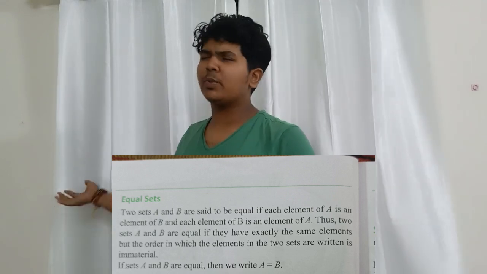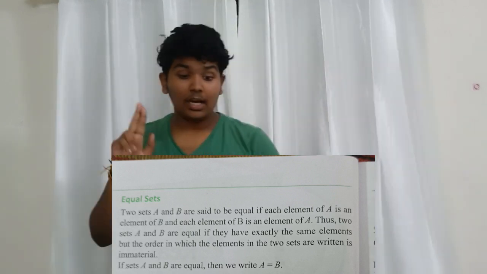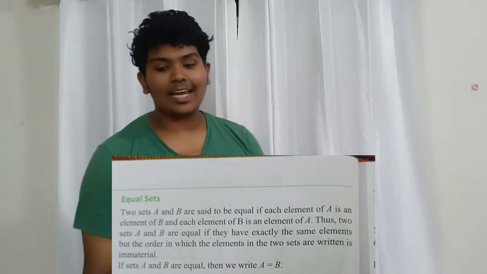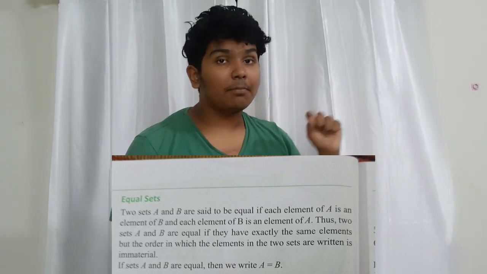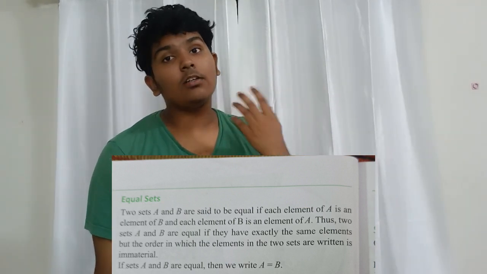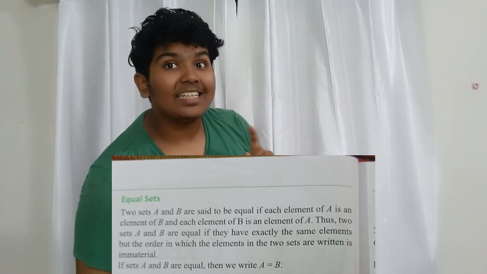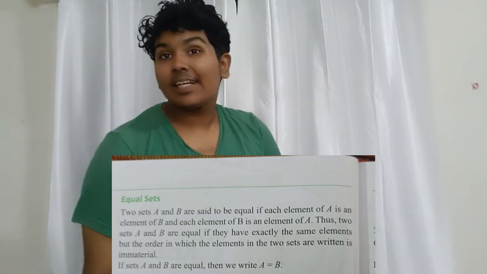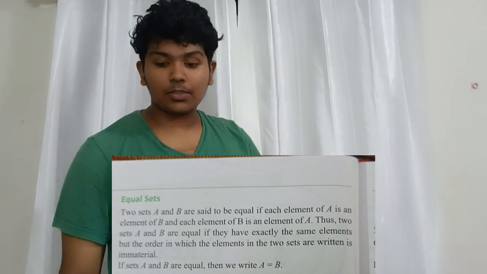Let any two sets be A and B. Those two sets A and B are said to be equal if each element of A is an element of B and each element of B is an element of A. This is called equal sets. Thus, two sets A and B are equal if they have exactly the same elements, but the order in which the elements in the two sets are written is immaterial, meaning it does not count.